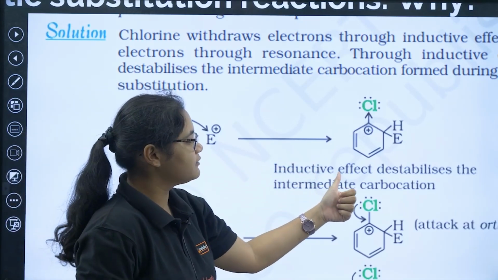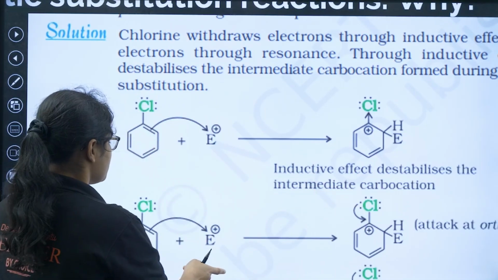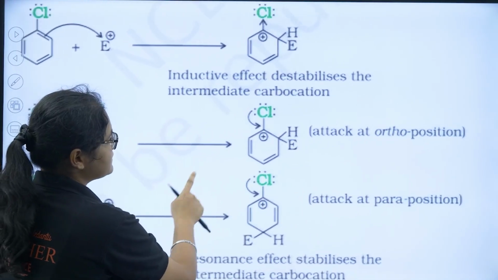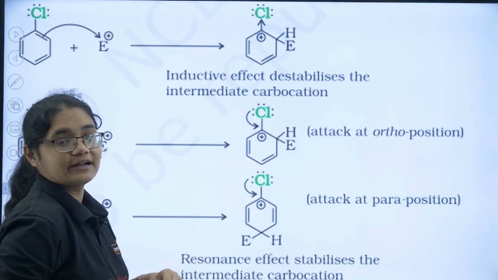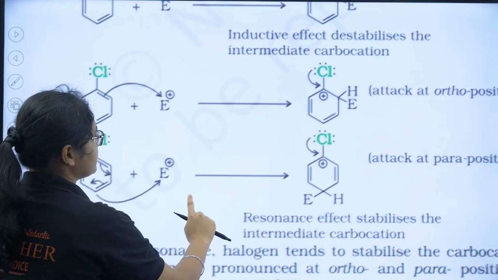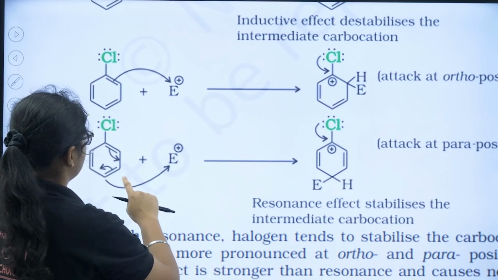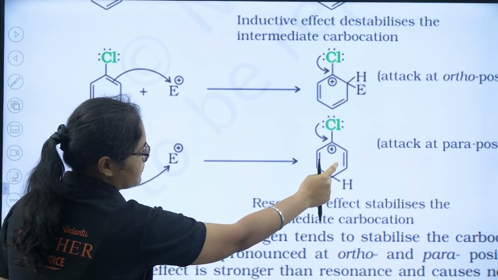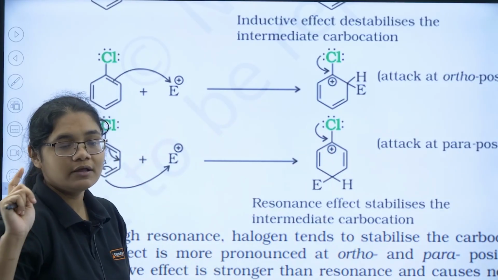Inductive effect destabilizes the intermediate carbocation that is formed. At the same time, it also stabilizes it through its plus R effect. The carbocation is stabilized through plus R effect. You can see here it donates electrons. Then if the bond shifts here and here, if the electrophile attacks here also, then also there is stabilization through resonance.